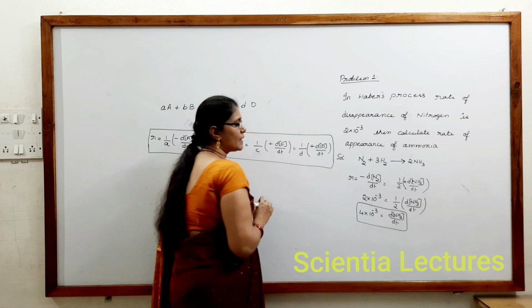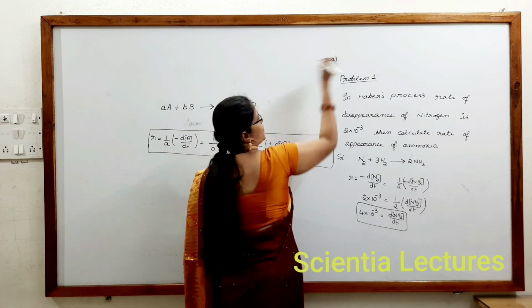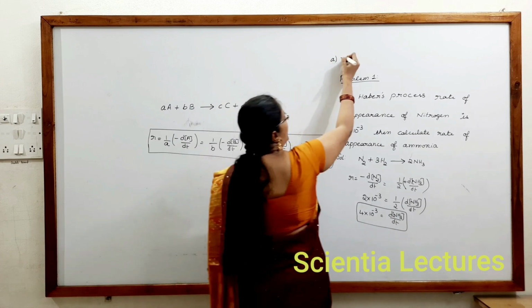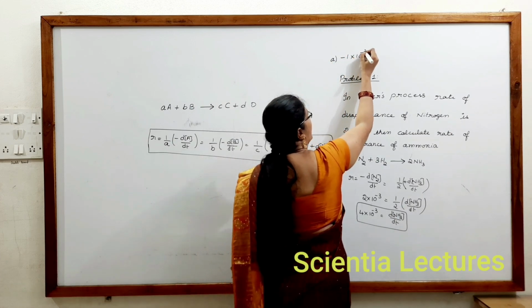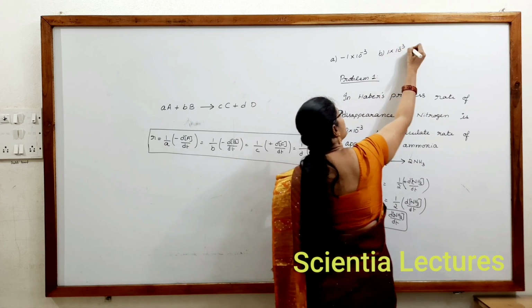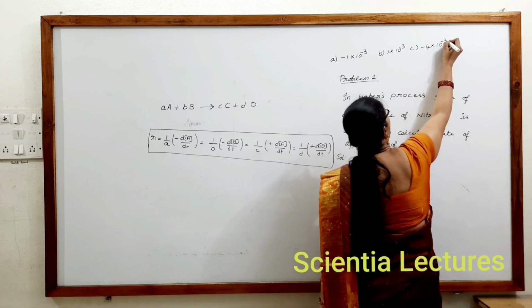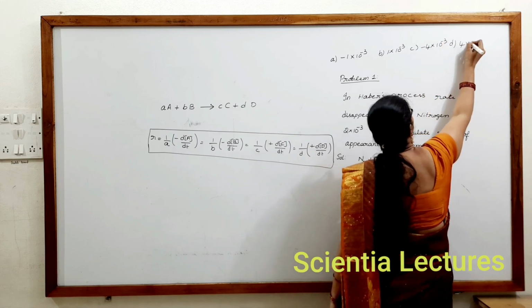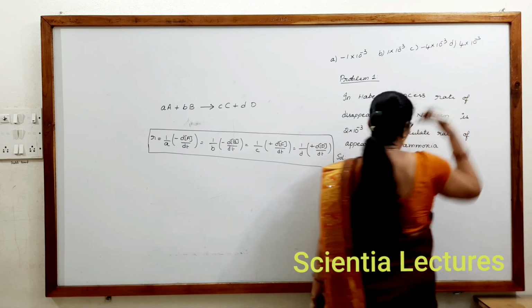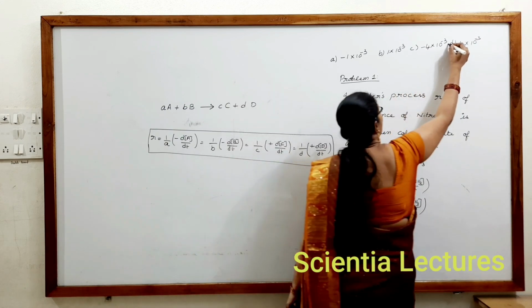But in the question, they will give options like this. A option, minus 1 into 10 power minus 3. B option, 1 into 10 power minus 3. C option, minus 4 into 10 power minus 3. D option, 4 into 10 power minus 3. Now as we know the solution, we can clearly understand D is the correct option.